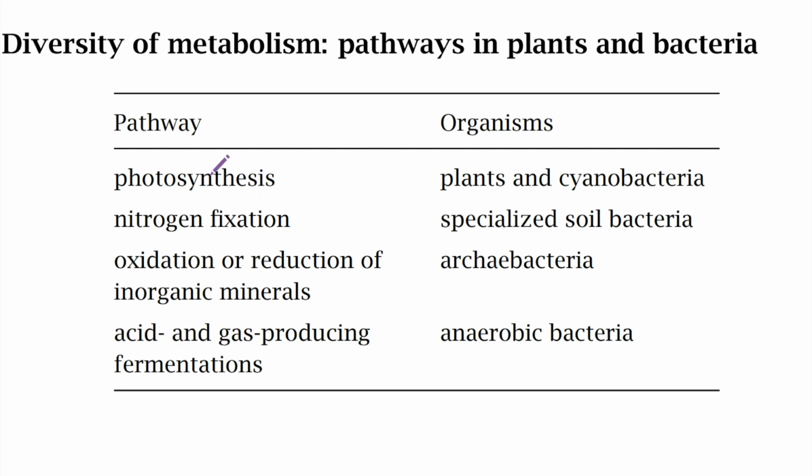So the pathways are photosynthesis, nitrogen fixation, oxidation or reduction of inorganic minerals, acid and gas producing fermentation. And what are the organisms? Plants and cyanobacteria: photosynthesis occurs in plants and cyanobacteria. Nitrogen fixation occurs in specialized soil bacteria. Oxidation and reduction of inorganic minerals occurs in archaebacteria, and acid and gas producing fermentations in anaerobic bacteria.